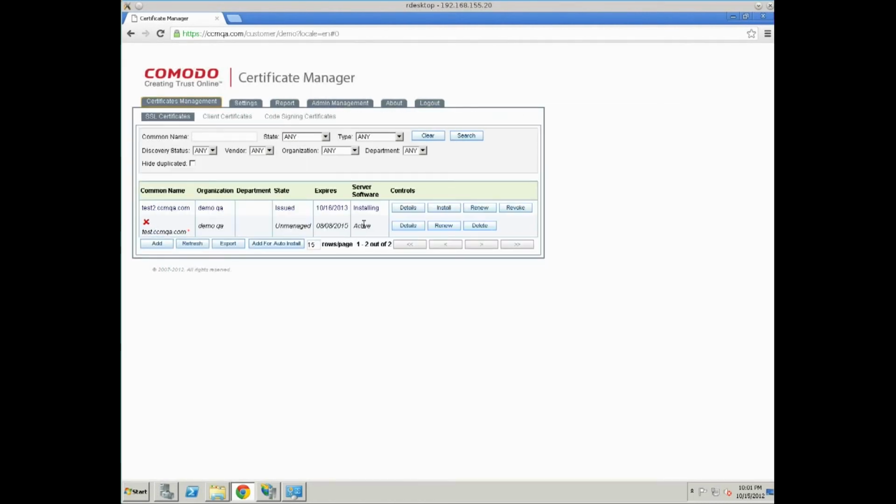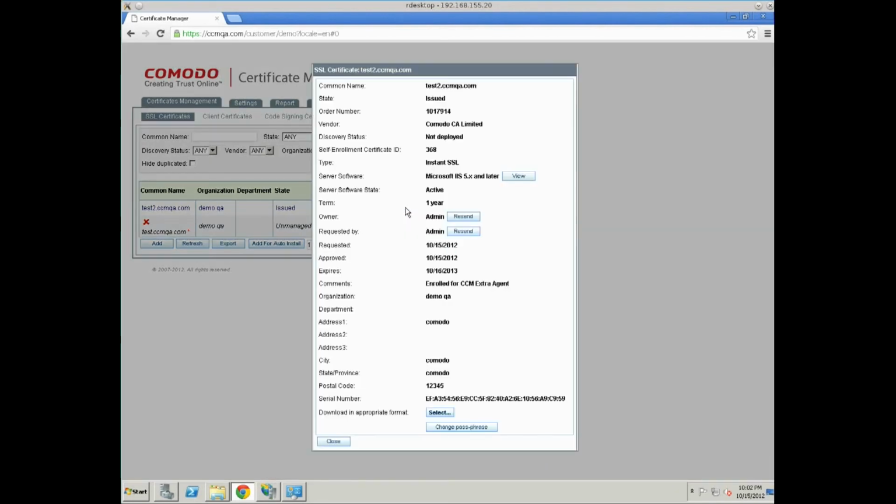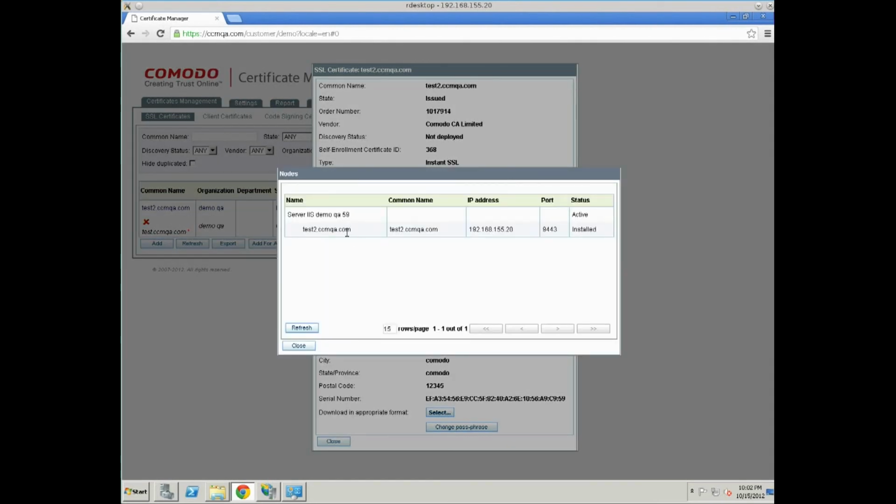Certificate management, click refresh, and its state is active. So we can click details and look where it is located. Server software, button view, and here it is, test2 ccmka.com, has status installed.